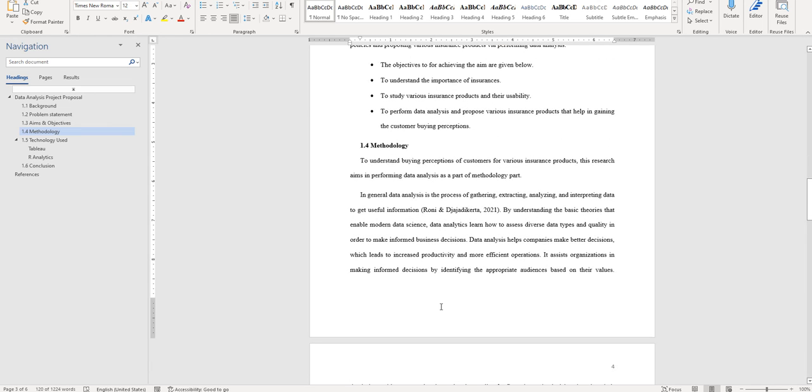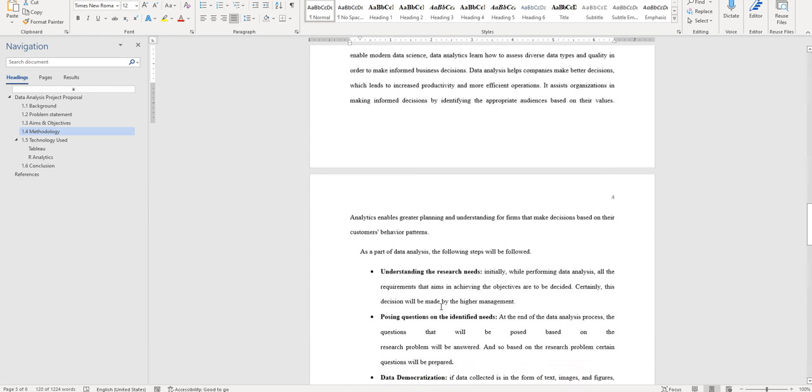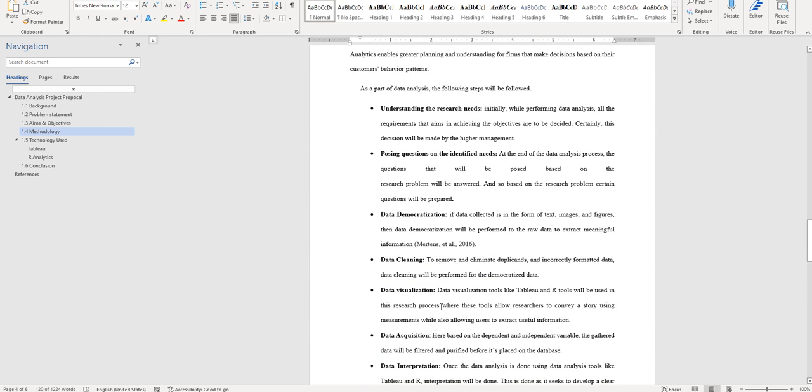The next section is the methodology section. Usually a data analysis methodology will be used. Data analysis methodology consists of different phases like those mentioned here. Evaluating research needs, identifying the questions that can be asked, and creating a data set. Next one, data democratization, data cleaning. These are some of the activities that are usually used while evaluating data and presenting some kind of predictive analytics.